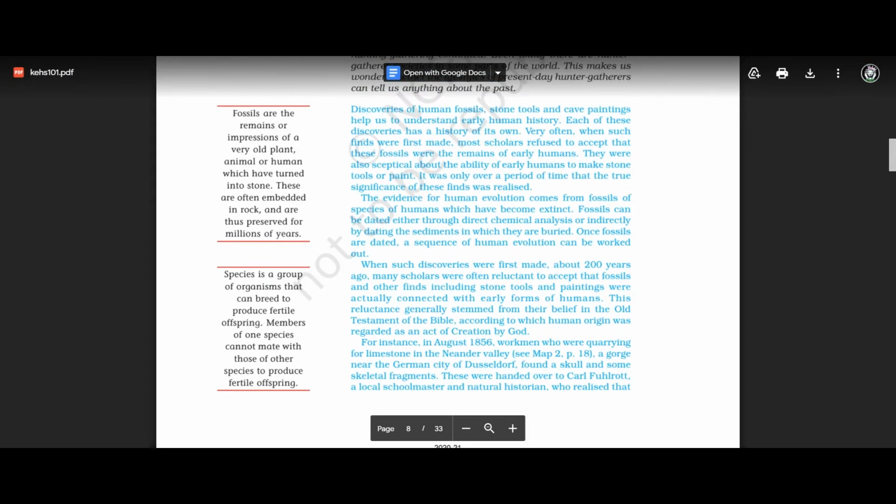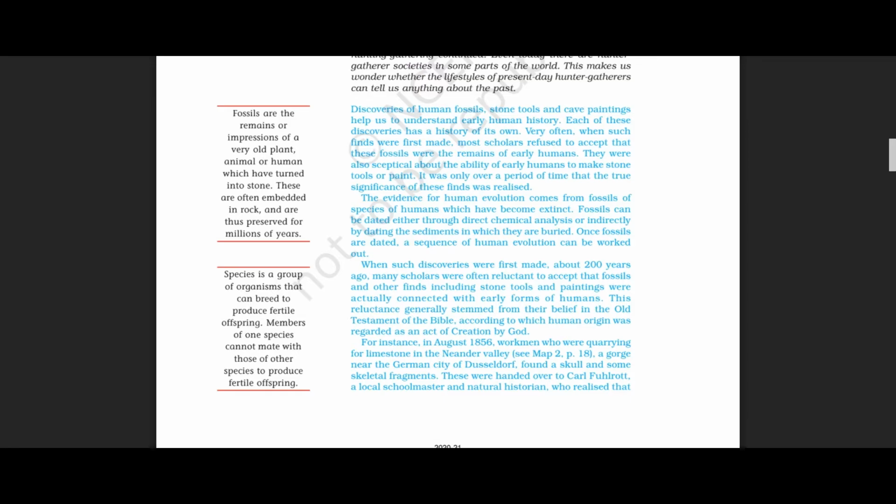So here it is saying that once we have discovered fossils and dated them, then with the help of that we can work out a sequence of human evolution. I hope you understand this para also. So let us move on to the next para.